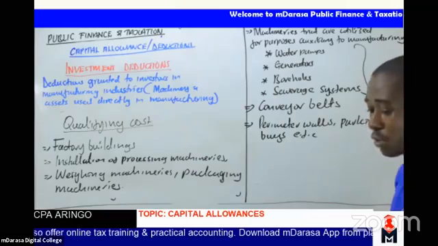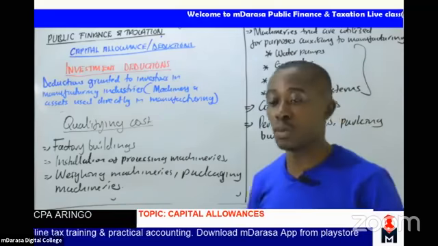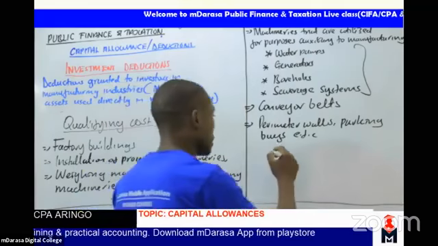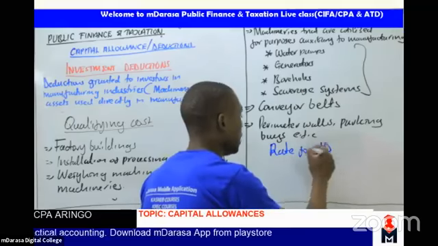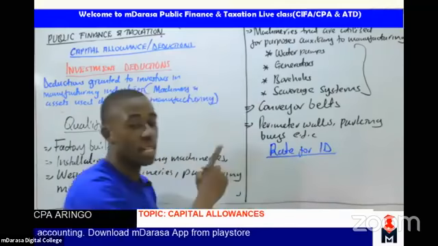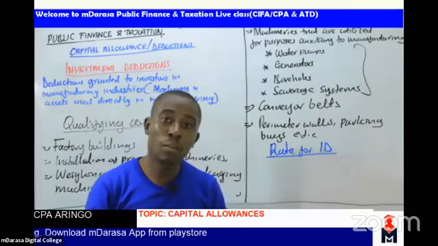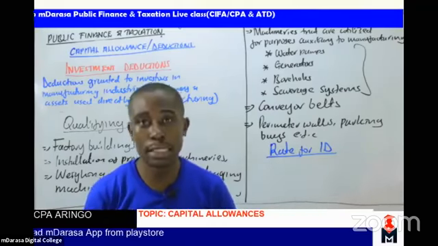Also, the key element that you must be very good at whenever you are dealing with investment deduction is what is known as the rate for ID. At this point, I want you to be very careful. Remember from last year, that is the period 2019, from 1st January 2019.